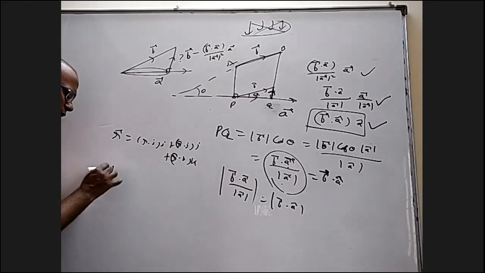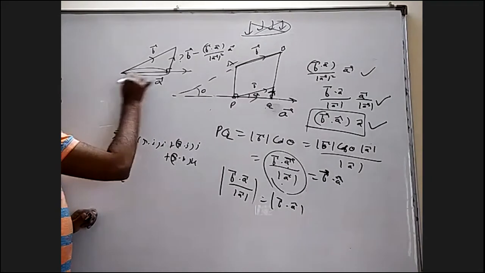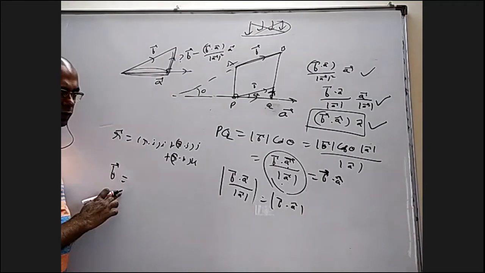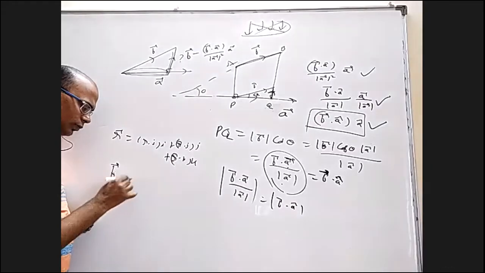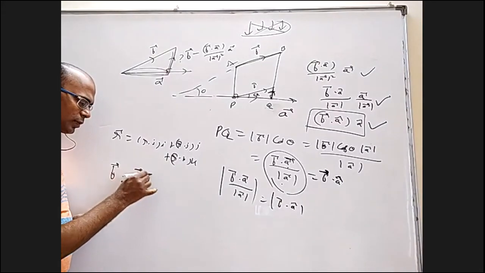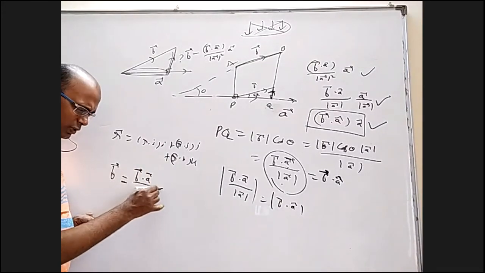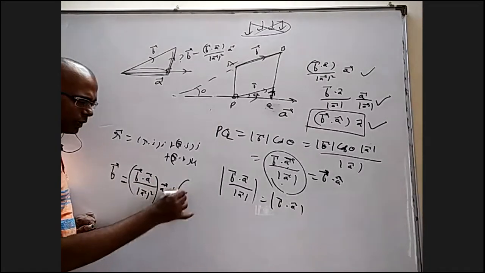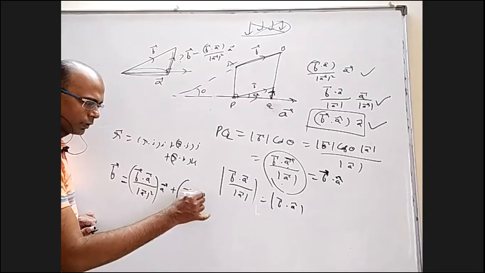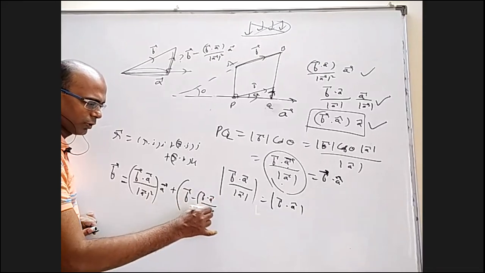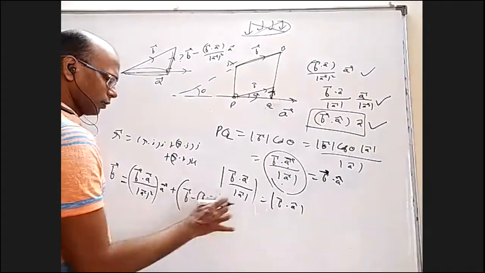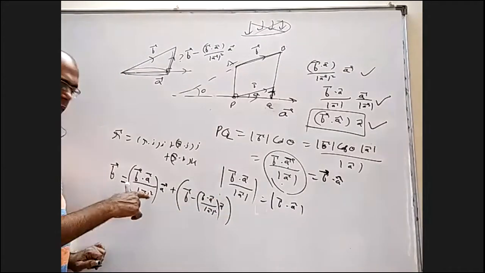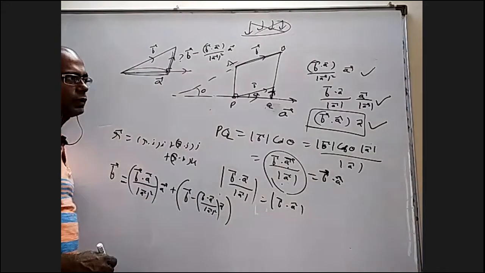Sometimes they can write this B bar as basically this plus this. If you want to write B bar as two components, one along A bar and one perpendicular to A bar: what is along A bar is B bar dot A bar by mod A bar square into A bar. What is perpendicular to A bar is B bar minus B dot A by mod A bar into A cap, sir? No, it is into A bar only, because I kept a square here, that's why.